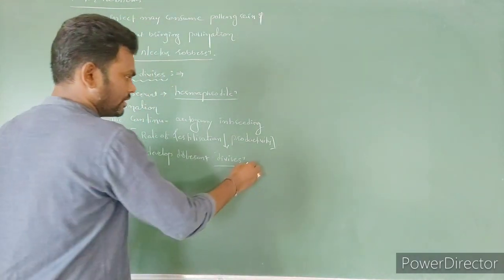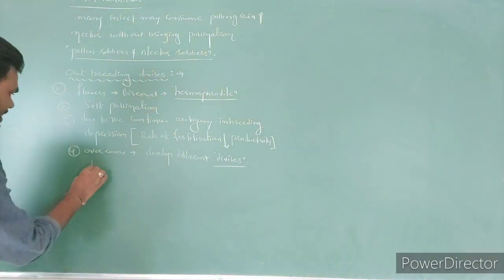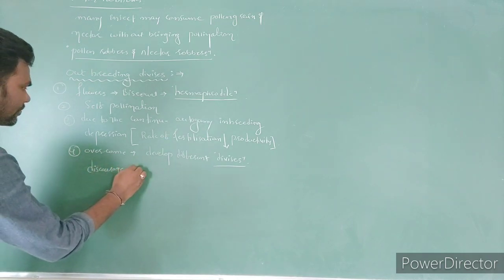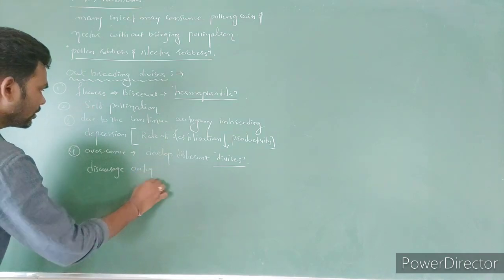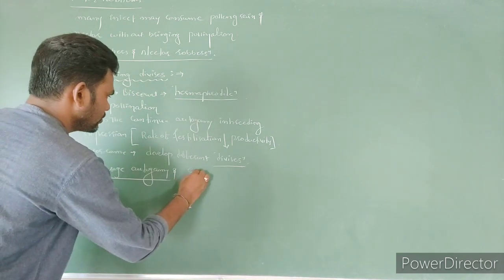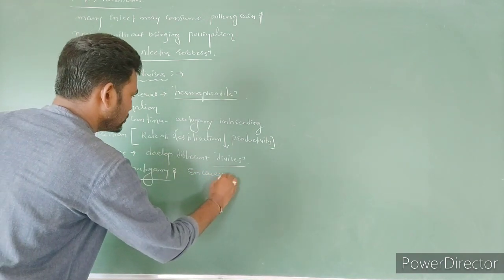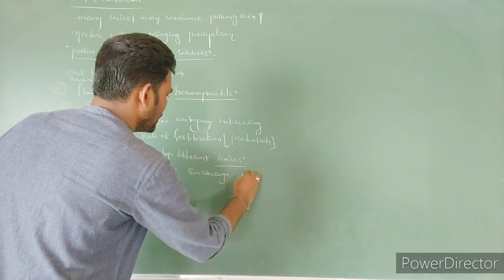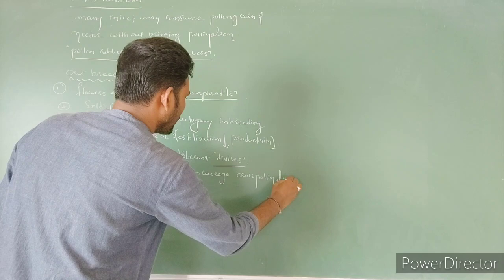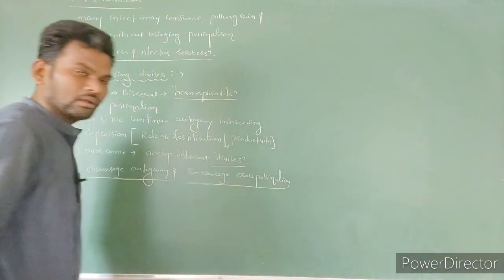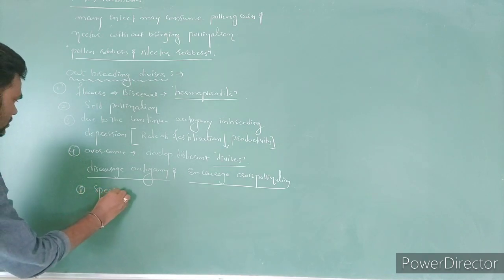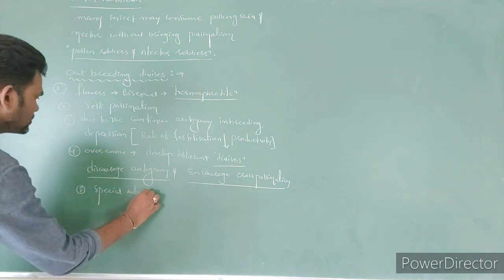So these are the different devices which discourage autogamy and encourage cross-pollination, right? Nothing but we can call them special adaptations.